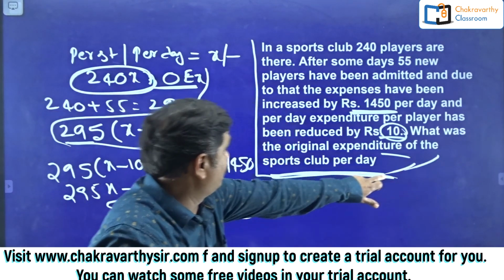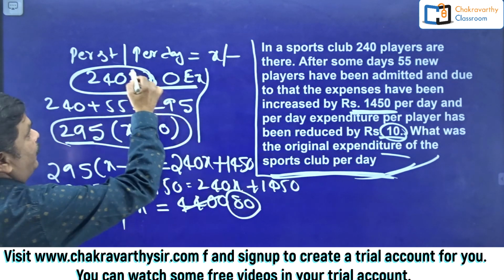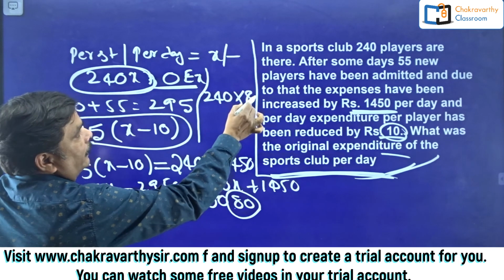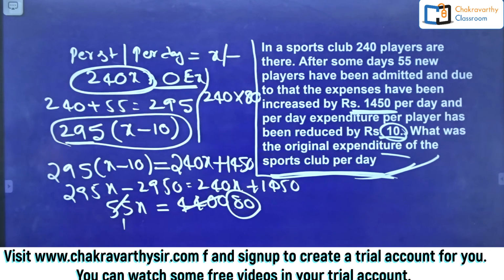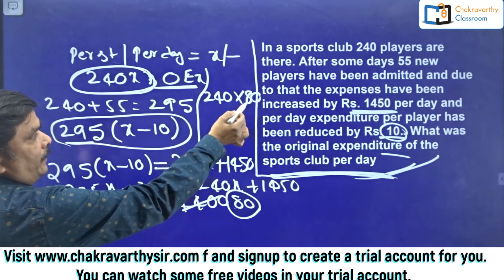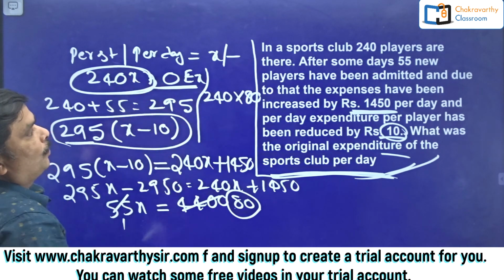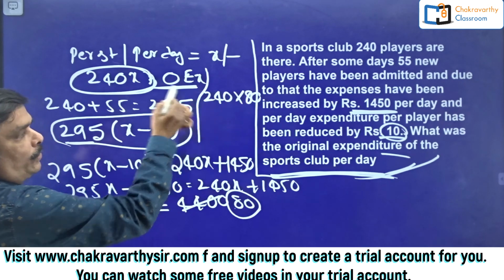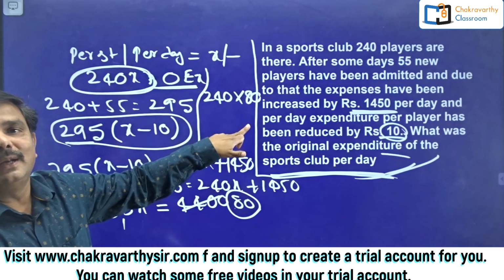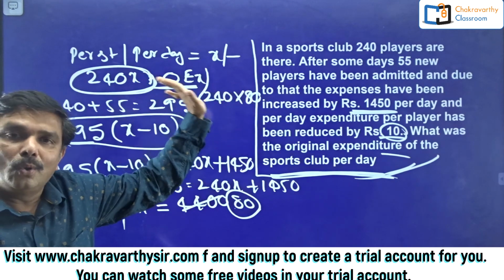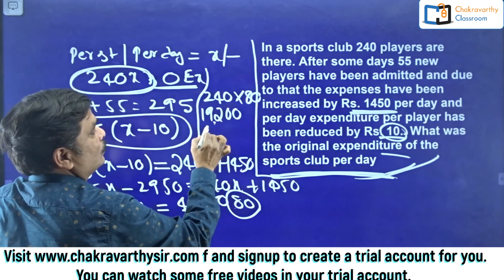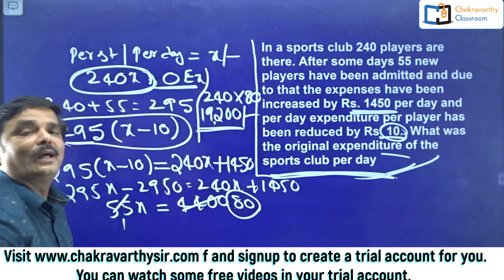And what was the original one? Original expenditure, 240 students into 80, not 8. 240 into 8 are 24 by 24 into 8 here. 20 into 8, 160. Then 4 into 8. You have to do it this way. 160 plus 8 into 4, 32. 160 plus 32, 192. 192 and 2 zeros. 19,200 is the final answer.